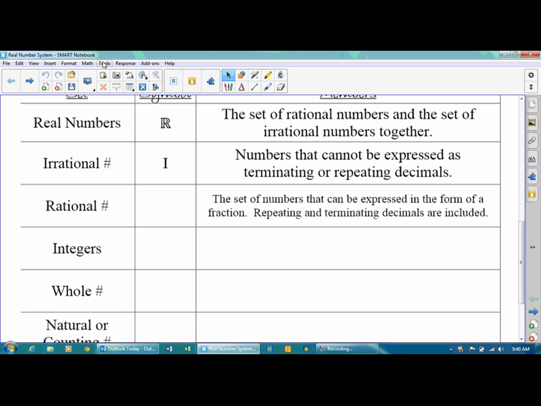0.333 on forever. That's 1/3. It can be written as a fraction, and so it's rational. 0.777 repeating. That's 7/9. It's rational.